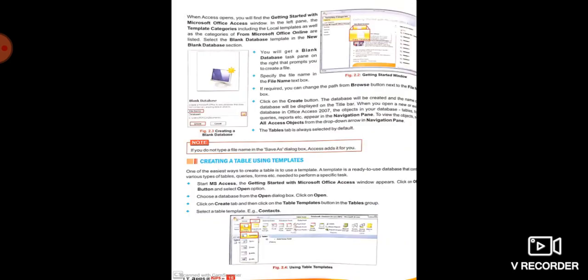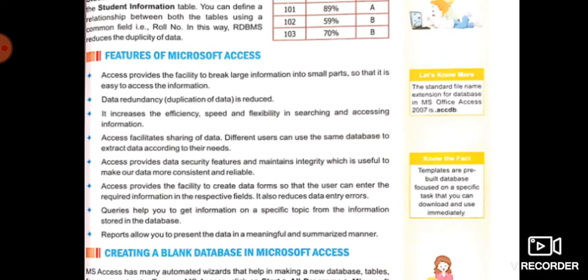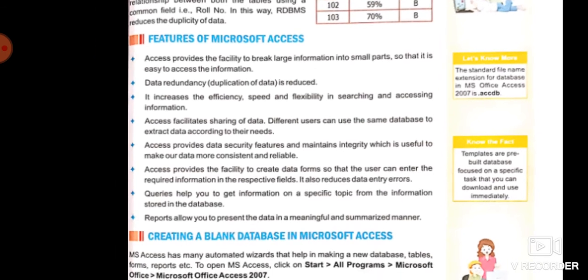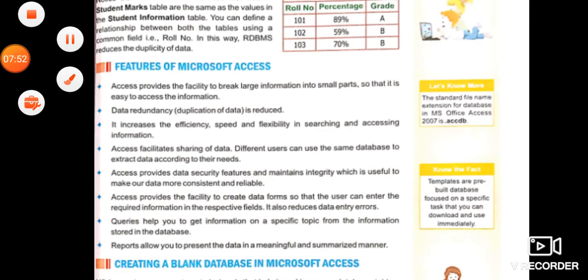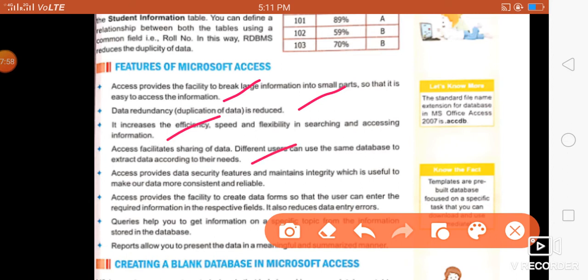On page number 15, many features are there. From these, they are saying any 4, so you can write the first one, second one, third one, and continuously the fourth one. So the first 4 features you will write in the answer.